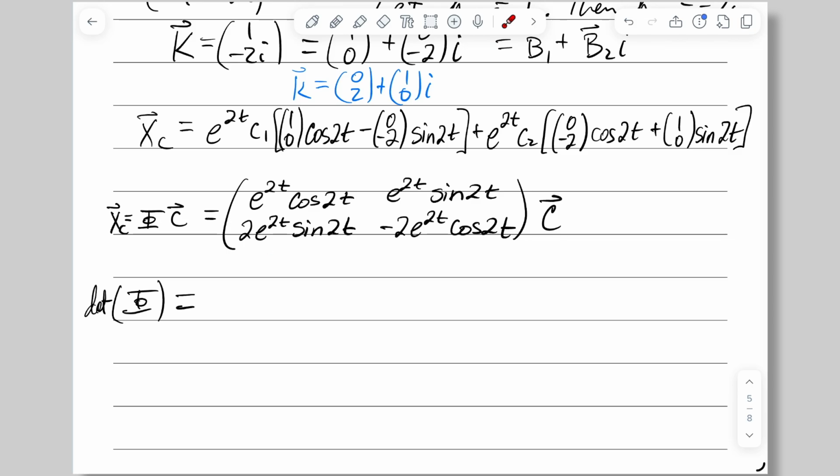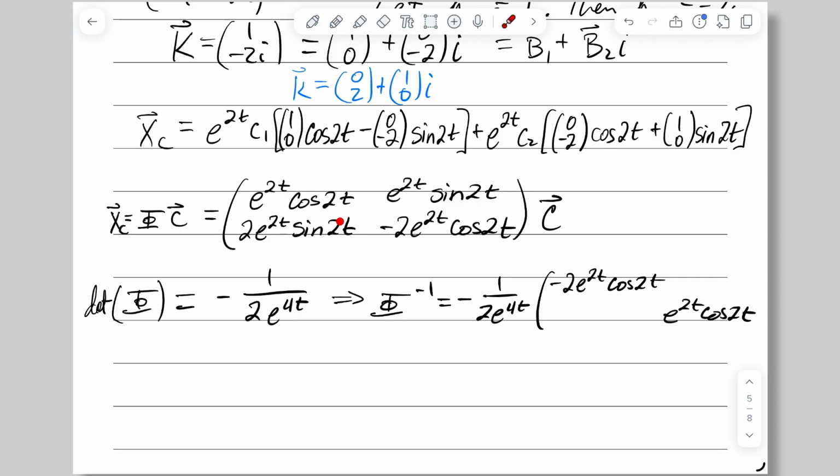At the end of all of this, what we end up with is that the determinant is negative 1 over 2e to the 4t. That gives us a phi inverse that has that negative 1 over 2e to the 4t. And then we switch places of the entries in the upper left and lower right, and we change the signs on the entries in the upper right and lower left.